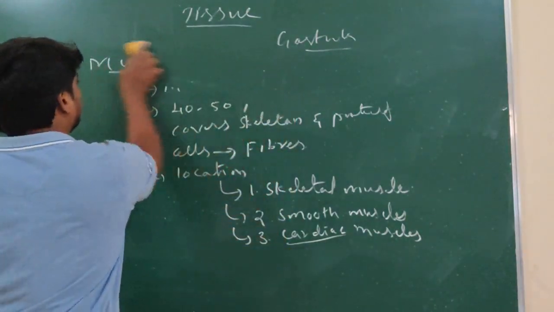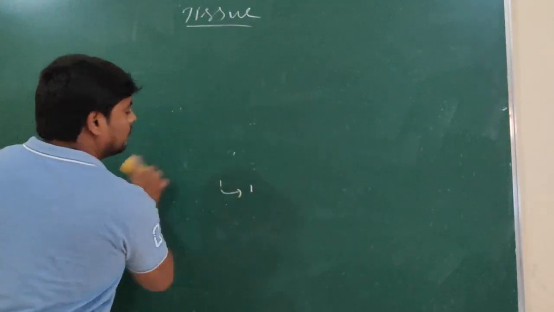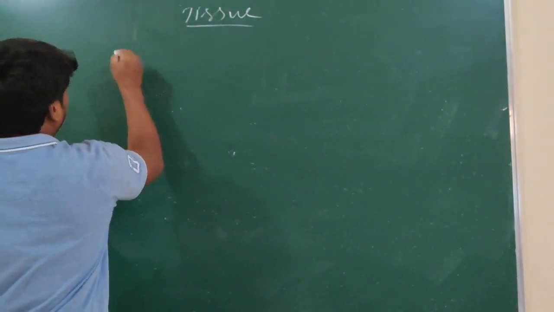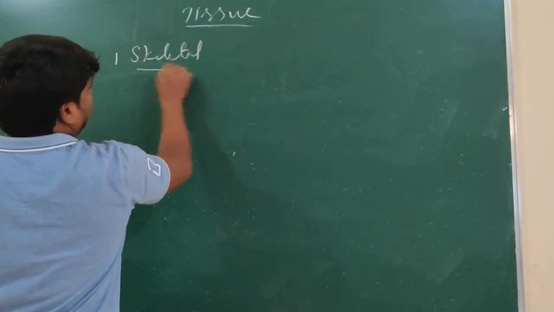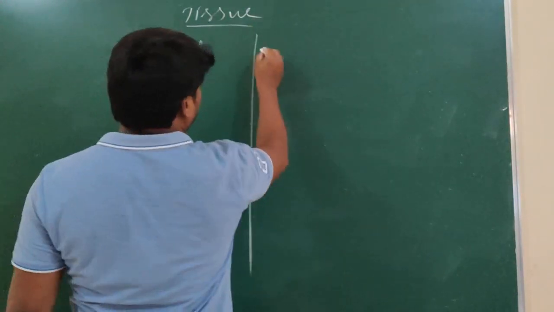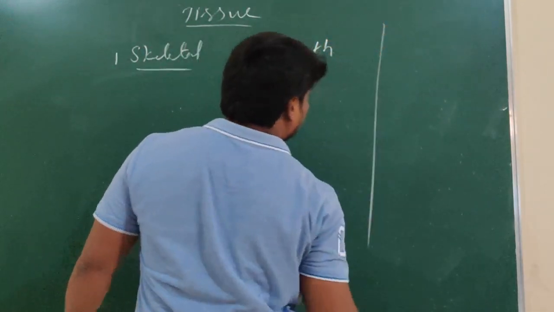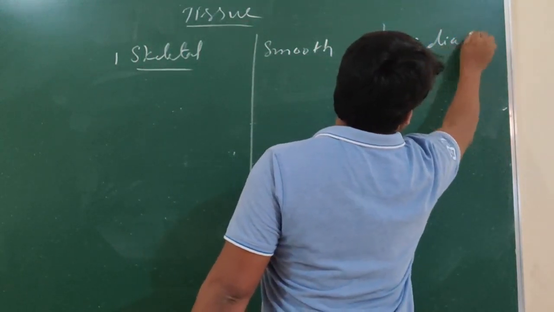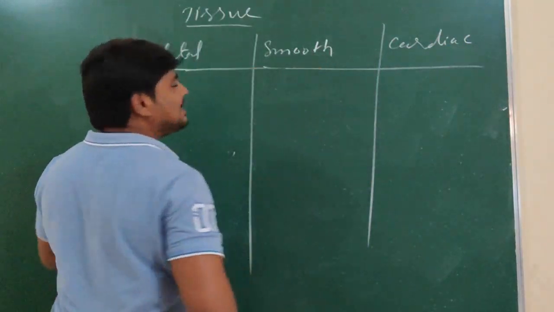Now let us discuss all three types of muscles found in our body. First, skeletal muscle. Next, smooth muscles, and then cardiac muscle. Let us discuss them one by one.